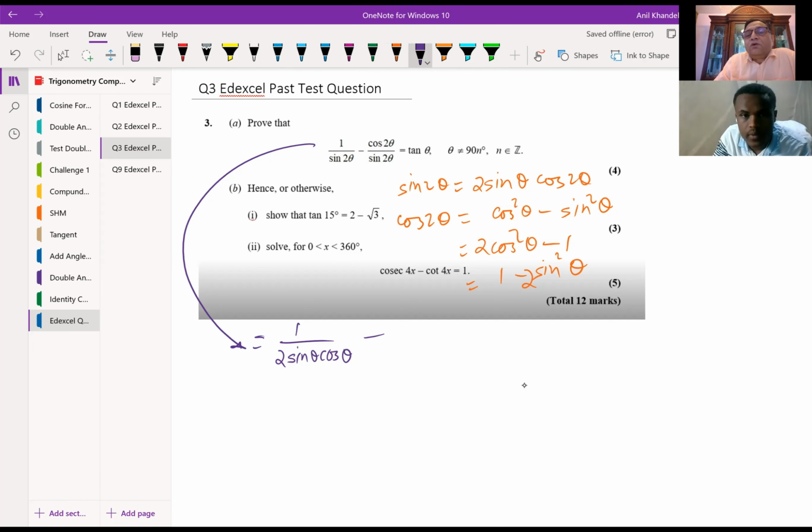We could also think about the right hand side to be tan 2 theta, right? And we can expand it in tan 2 theta. That also we could do. But we will maintain cos and sine terms. Is that okay? But you have a choice. You could write this as tan 2 theta also. Is that clear to you? We want to show that this is equal to tan theta.